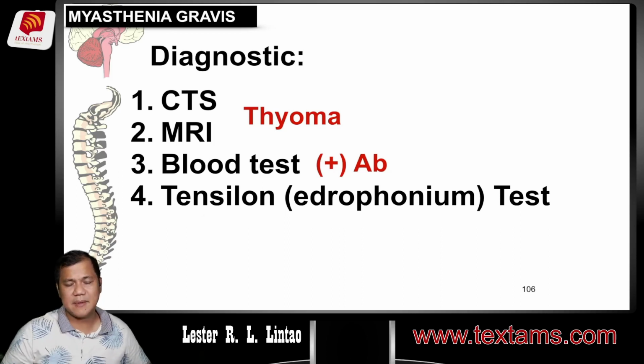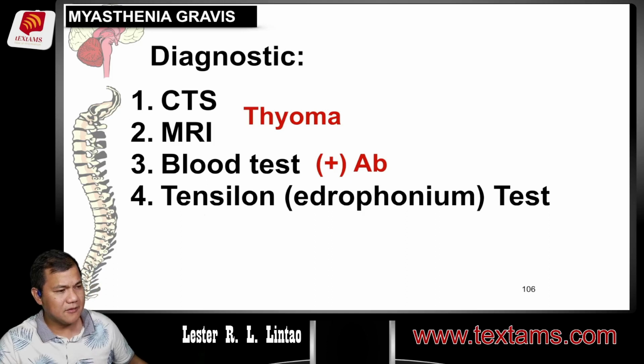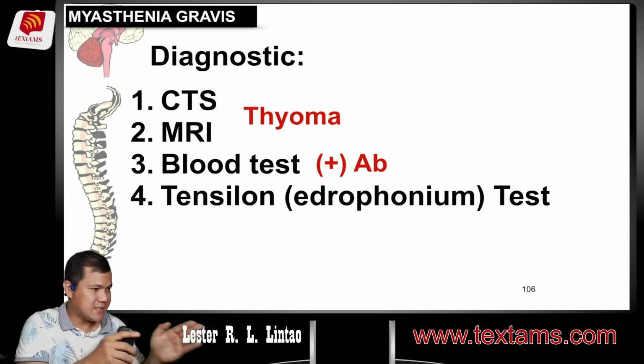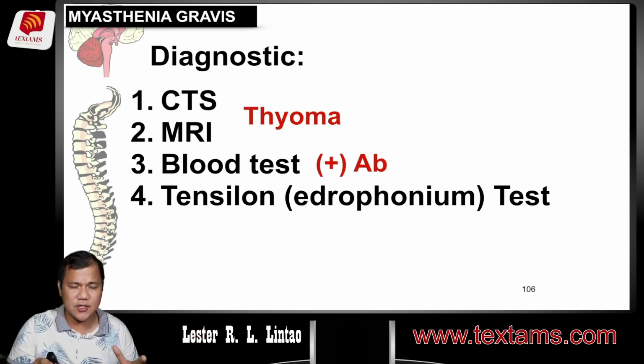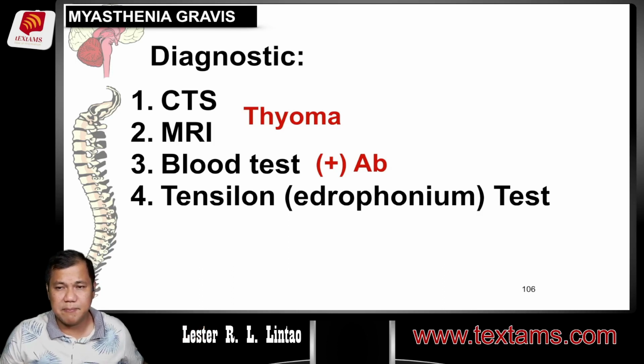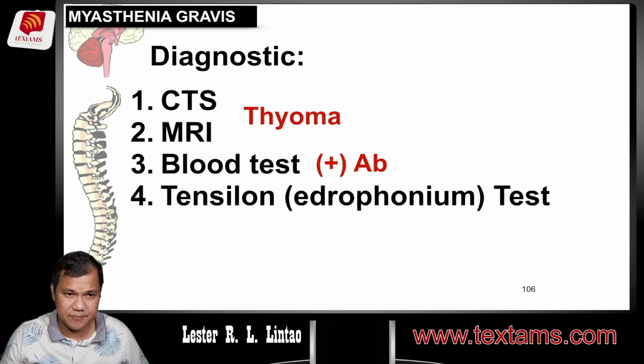Now, let me tell you one thing. Ang tensilon is a form of anticholinesterase. Alright? Kaya remember, ang kalaban ng acetylcholine, cholinesterase. So, susubukan tanggalin yung kalaban niya and tignan kung gagana yung acetylcholine and to check kung mag-i-improve yung kanyang muscle performance or muscle strength, so to speak. Therefore, okay, let's talk about first the parameters of tensilon test.